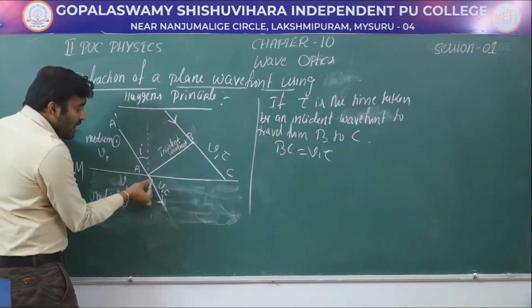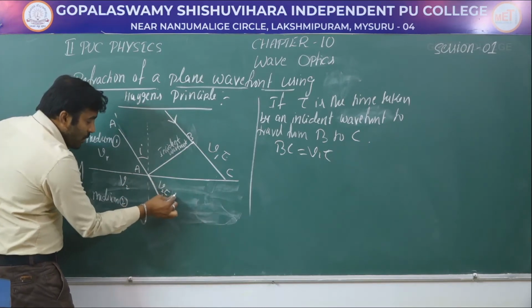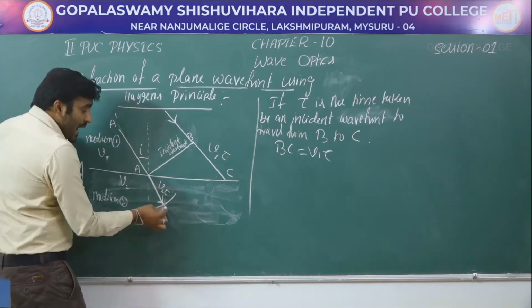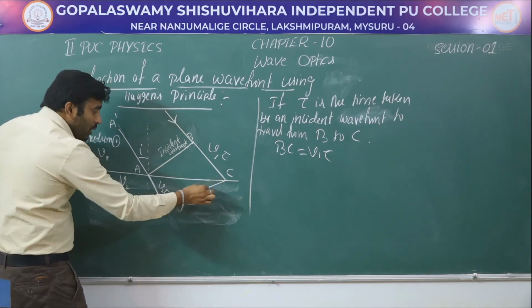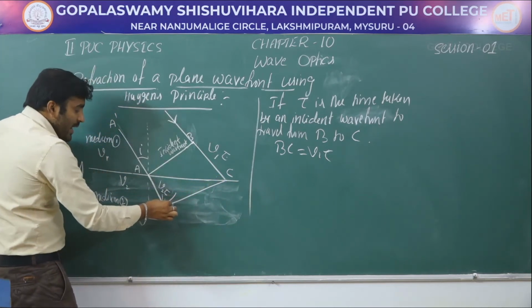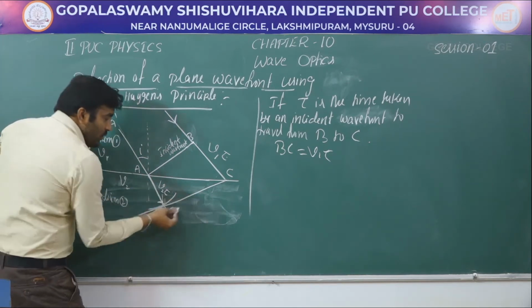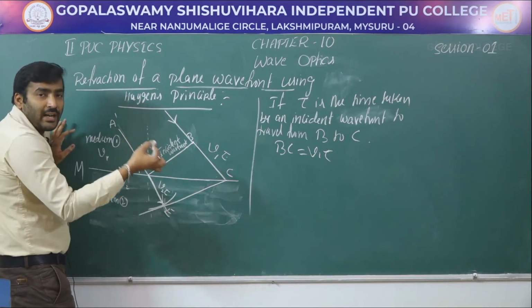I am drawing a sphere having a radius of V2 into tau, and let me draw a tangent from here to here. This is the tangent drawn, and call this point E. So this CE gives the position of the refracted wavefront.